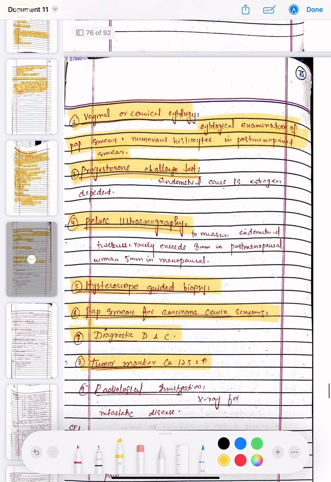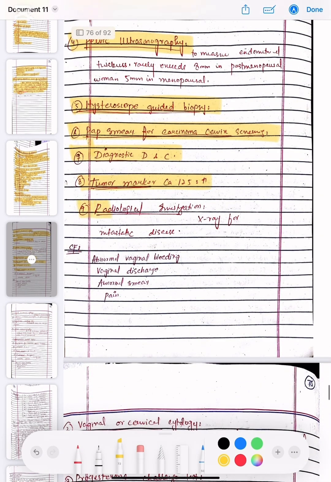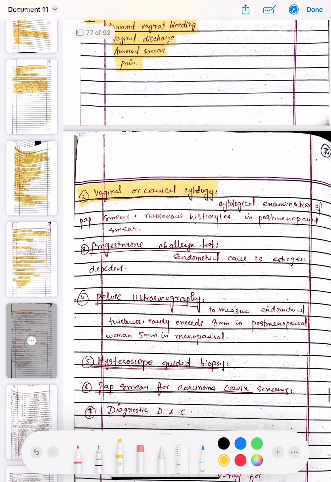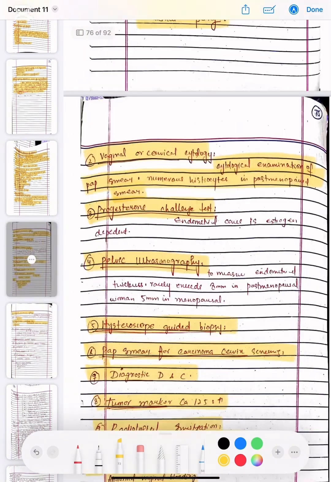Then the radiological investigations are done, which is X-ray for metastatic disease, and the clinical features are abnormal vaginal bleeding, vaginal discharge, abnormal smear, and pain. Now the vaginal or cervical cytology is taken, and progesterone challenge test is done, as endometrial cancer is estrogen dependent. I think I have repeated this. Okay, we have discussed already.